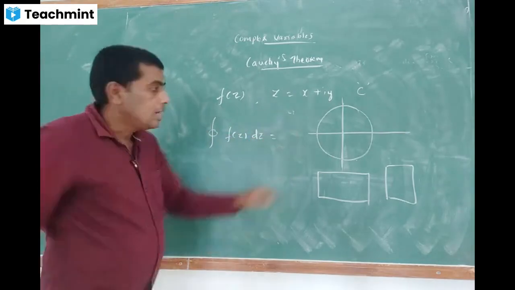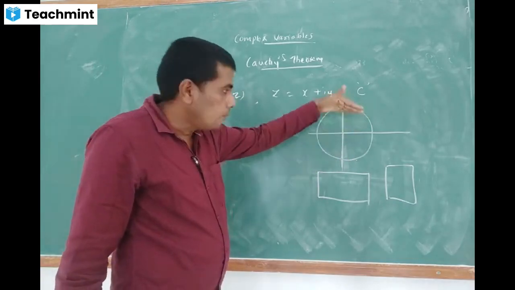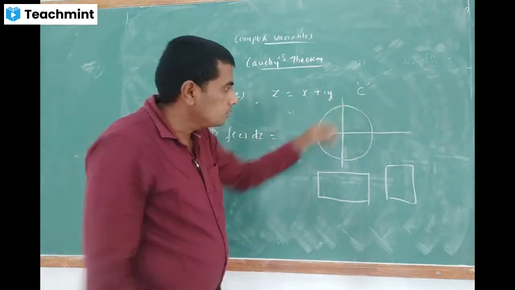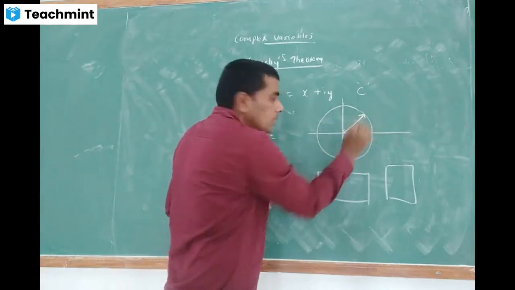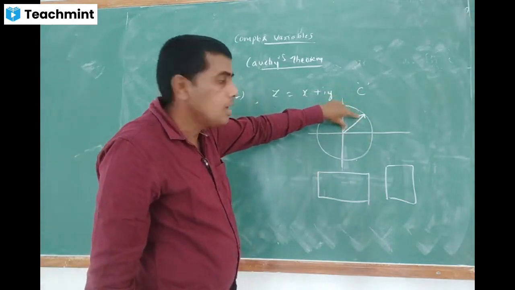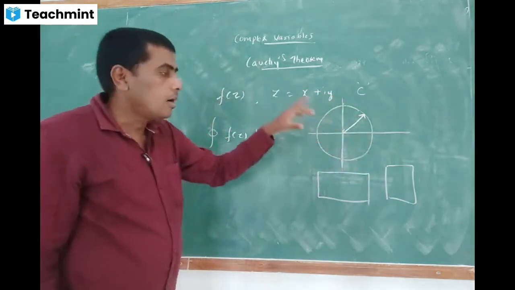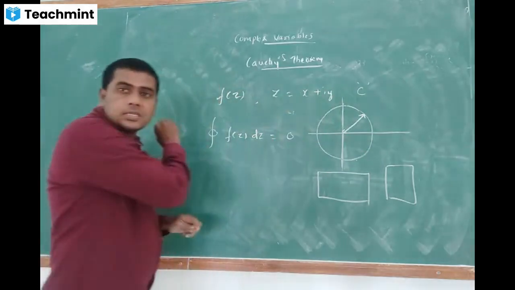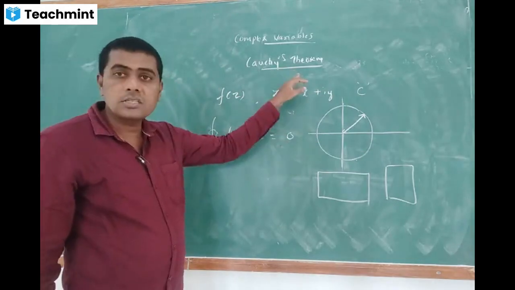On the simple closed curve, and inside the simple closed curve, that is, on the circumference and inside it, the value of that line integral is equal to 0. That is nothing but a statement of Cauchy's theorem.